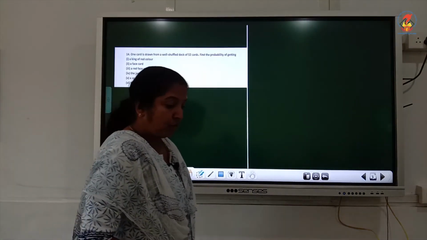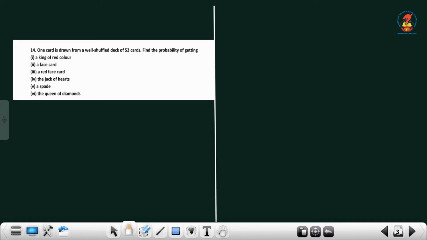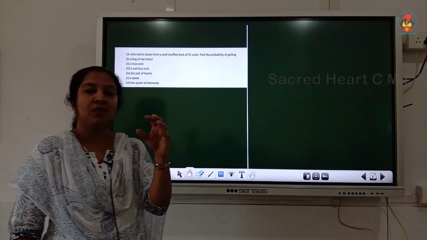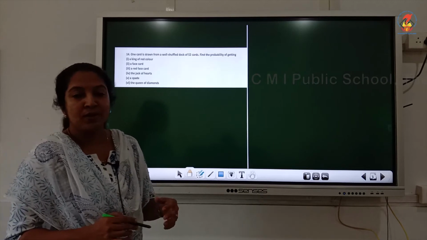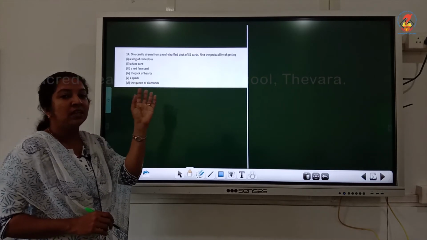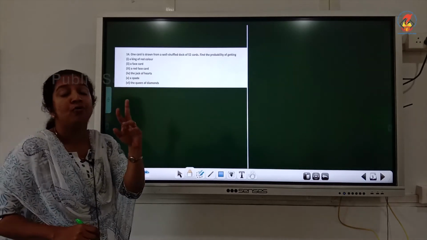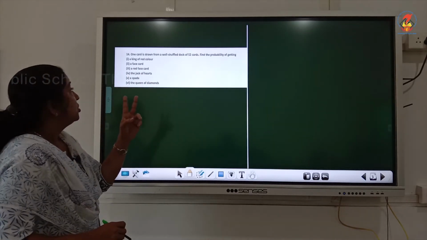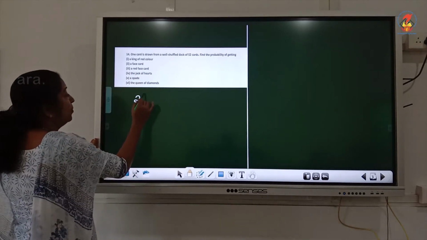Then the next question, 14th question. A card is drawn from a well shuffled deck of 52 cards. Find the probability of getting a king of red color. So, red color means one is heart and the other is, what is the next one? So, how many are there totally of red color? 13 plus 13, isn't it? From that, a king. So, how many kings of red color? 2. King of red color means 2. So, what is the answer? 2 by 52.